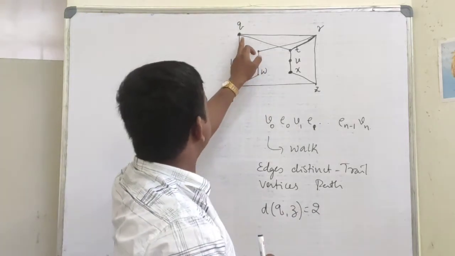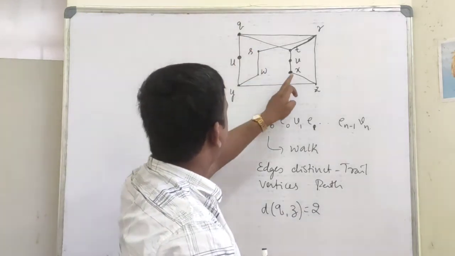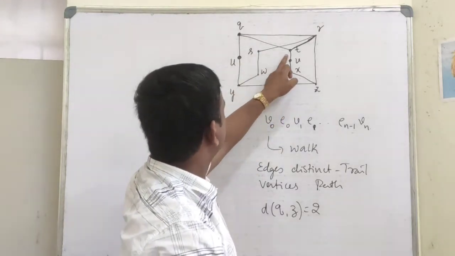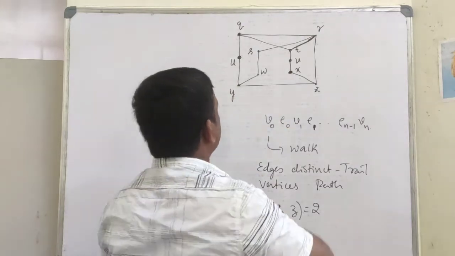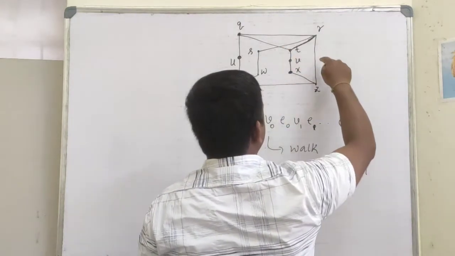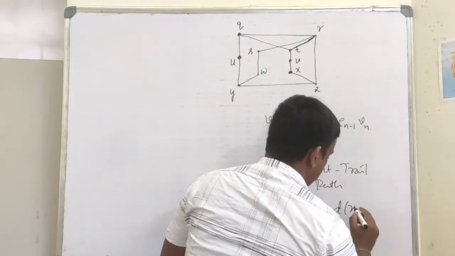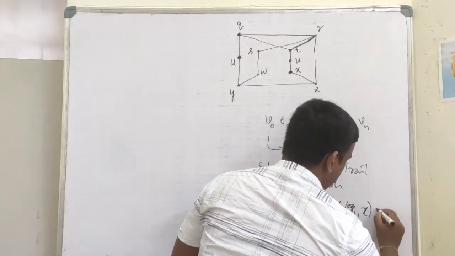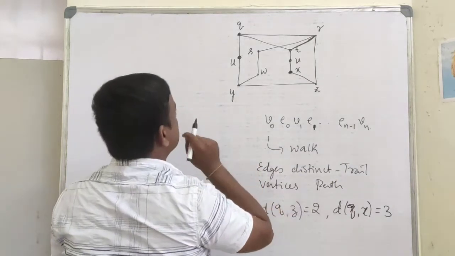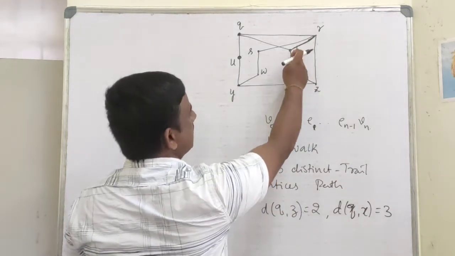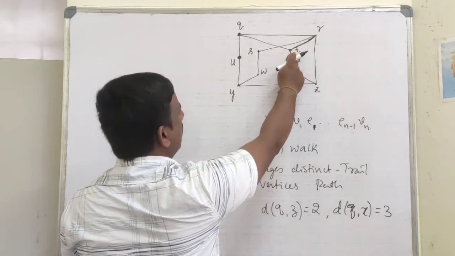Similarly, distance between Q and X, what will be the distance? 1, 2, 3. Or you can come from this direction, 1, 2, 3. So distance between Q and X is 3. Again, distance between Q and T will be 1.